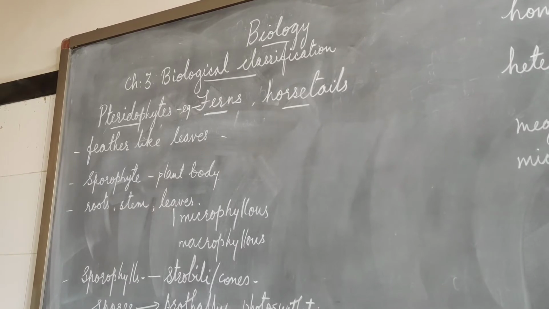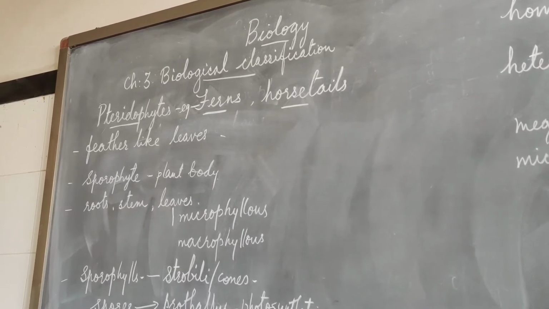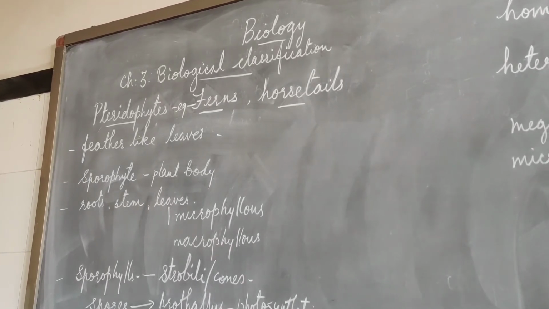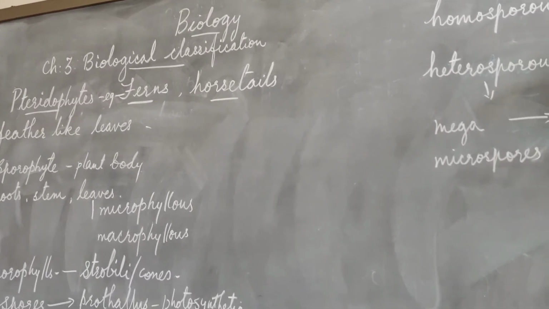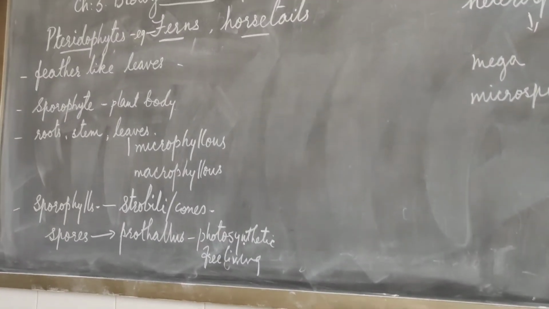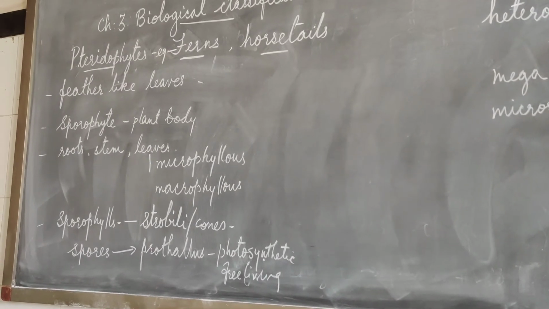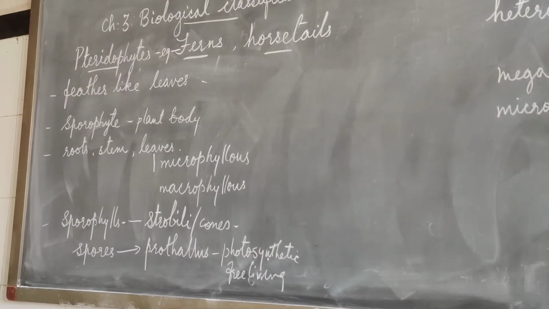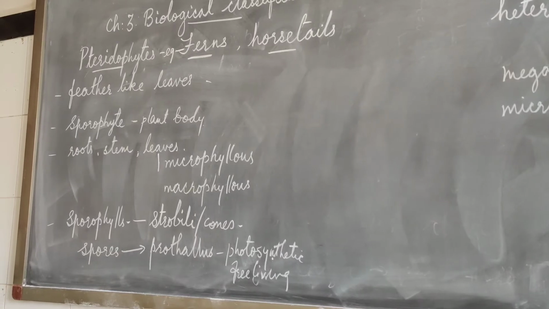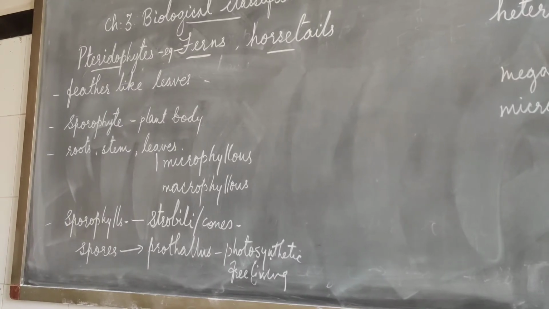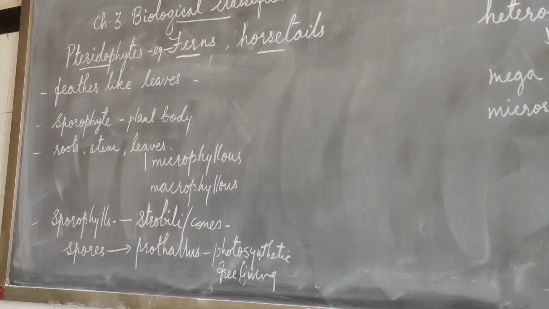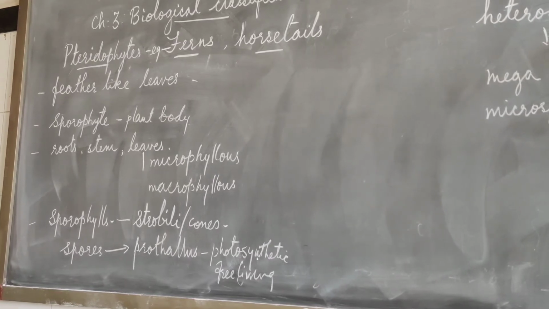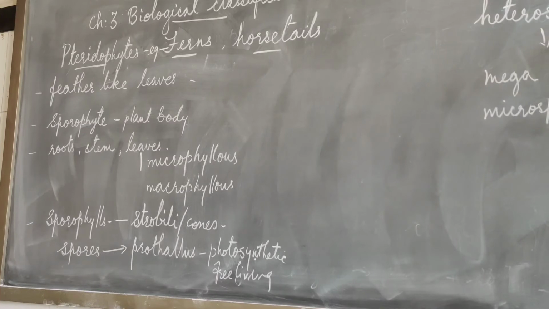Now, reproduction in pteridophytes is by the formation of spores, and the spores are produced in the sporangia. The sporangia are seen on the ventral side of the fertile leaves. The fertile leaves, or the sporangia-bearing leaves, are called sporophylls.